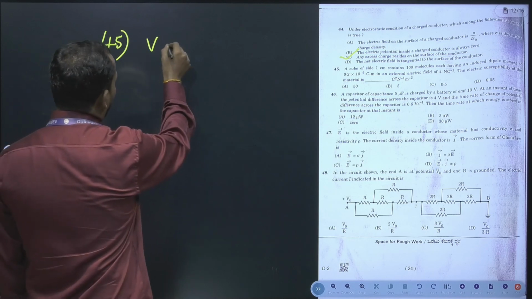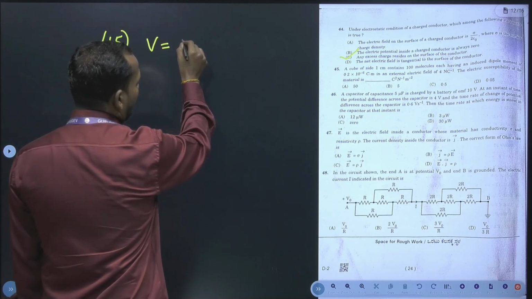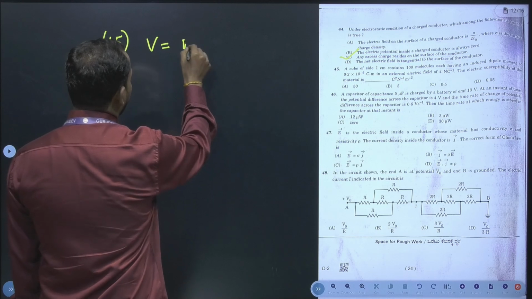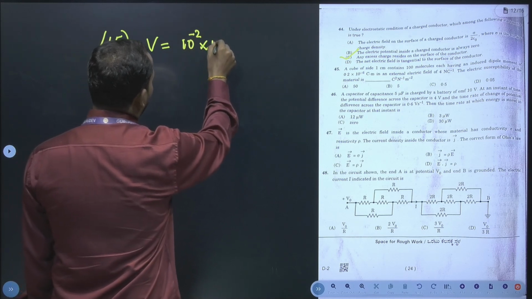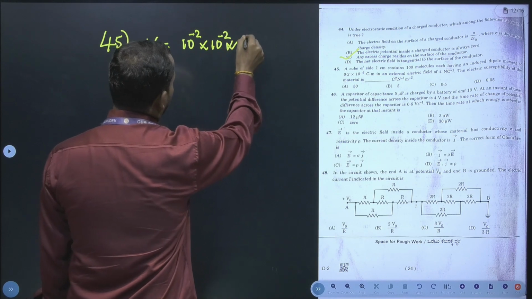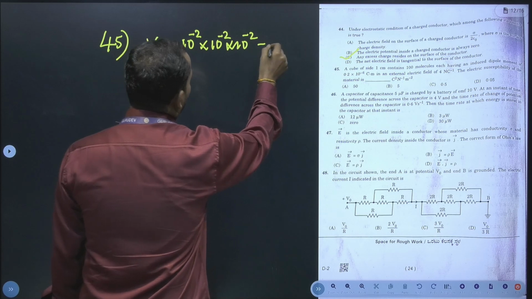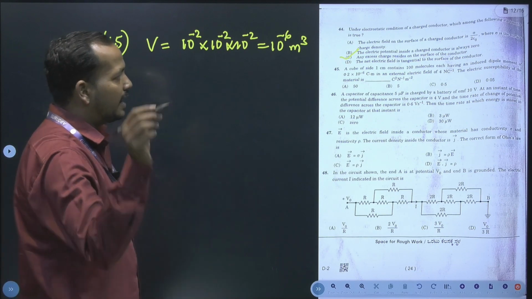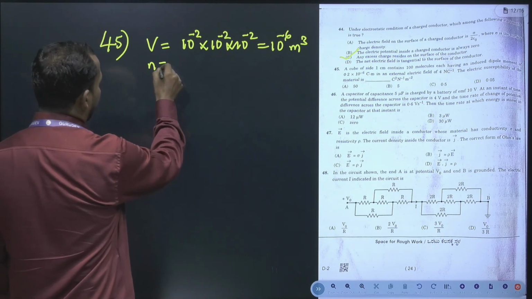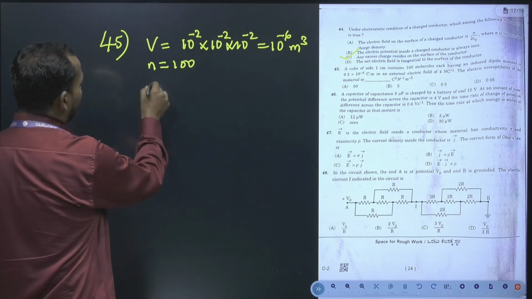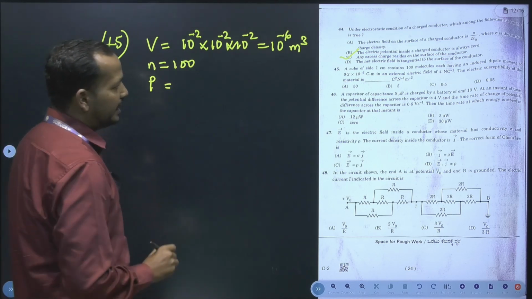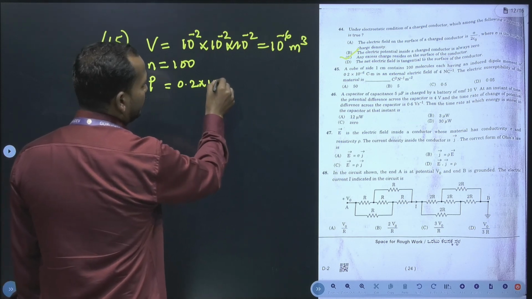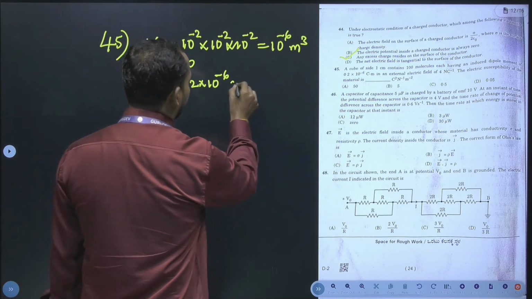The volume of that cube is 1 centimeter, which is 10 raised to minus 2 into 10 raised to minus 2 into 10 raised to minus 2, which is equal to 10 to the power of minus 6 meter cube. This is the volume of a cube. So in that, 100 molecules are there. So here n is 100 and the dipole moment of each dipole is given by 0.2 into 10 to the power of minus 6 coulomb meter.